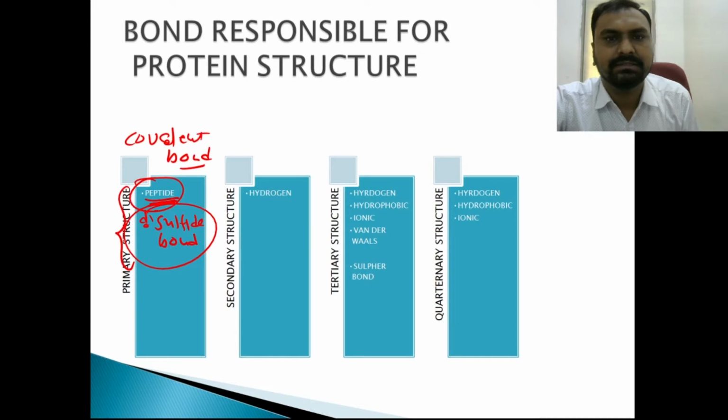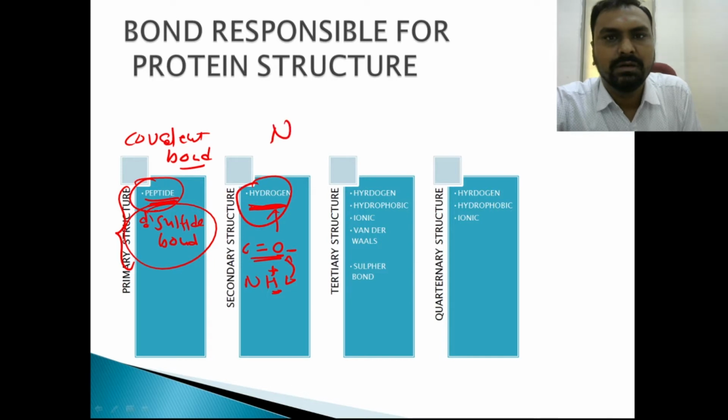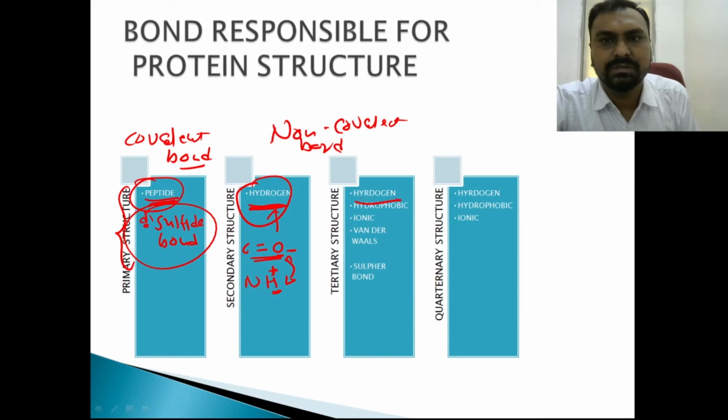Then the secondary structure, examples are alpha helix and beta pleated sheet. They are mainly maintained by hydrogen bonds, where there is a sharing between the oxygen of this CO and hydrogen. Oxygen is negatively charged, hydrogen positively charged. This is your hydrogen bond, which is a non-covalent bond. Non-covalent bond.